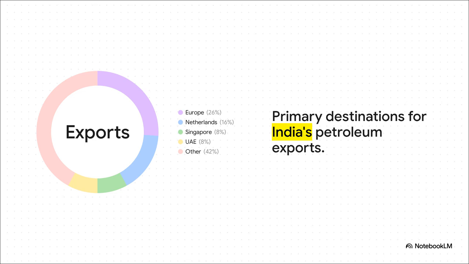Once refined, trace the flow right back out across the globe. Europe is the massive primary destination for India's refined exports, absorbing over 26% of it, with the Netherlands alone taking more than 15%. It creates this almost ironic web of global dependency, right? Crude gets pumped from heavily sanctioned areas, washed through massive Indian refineries, and then pumped right back out into consumer markets across Europe, Singapore, the UAE, and the US.